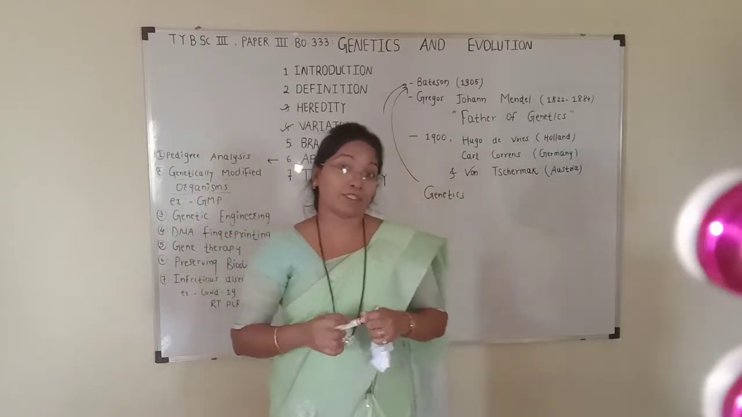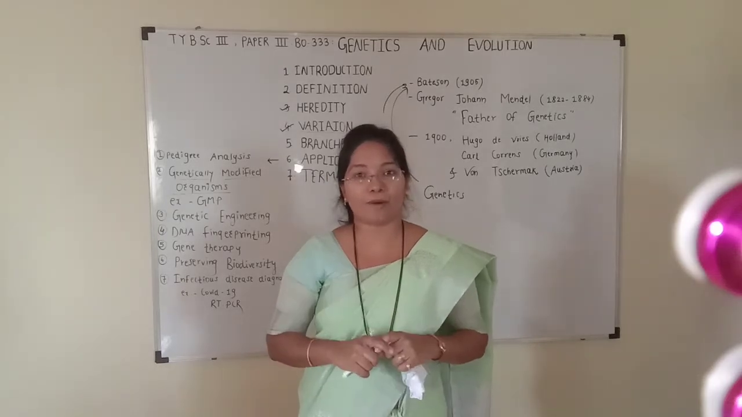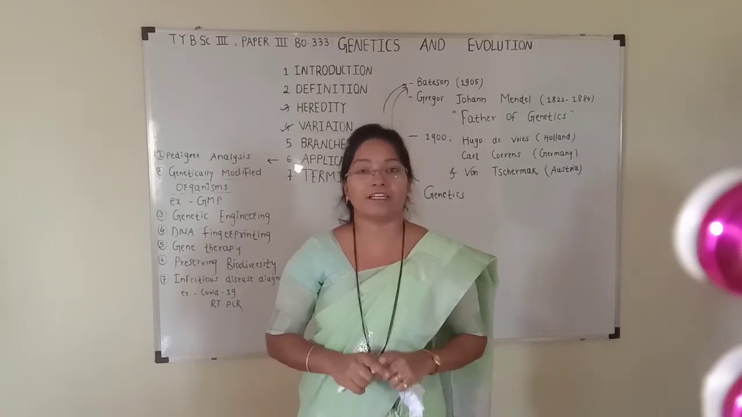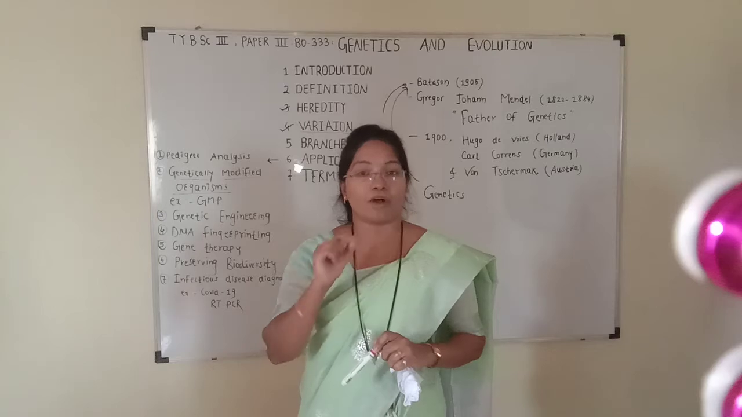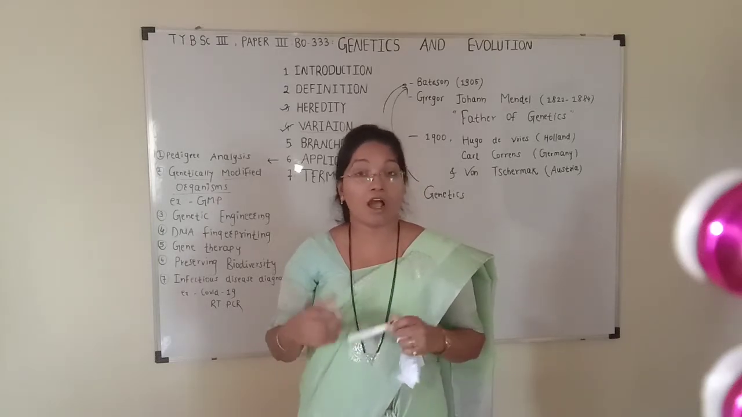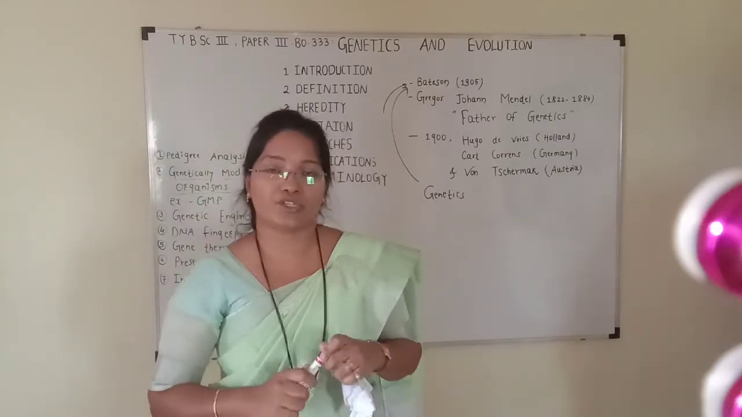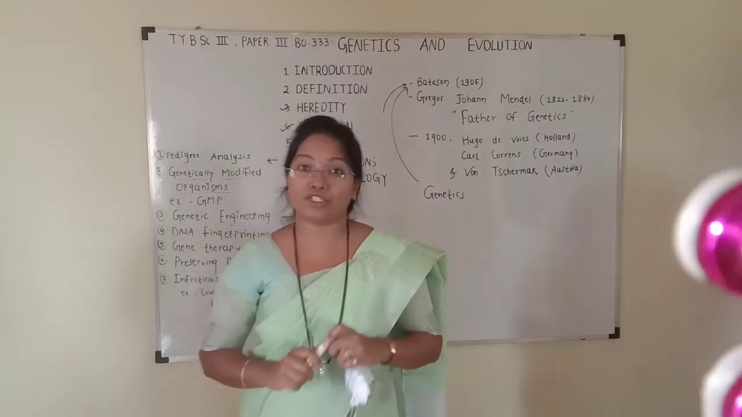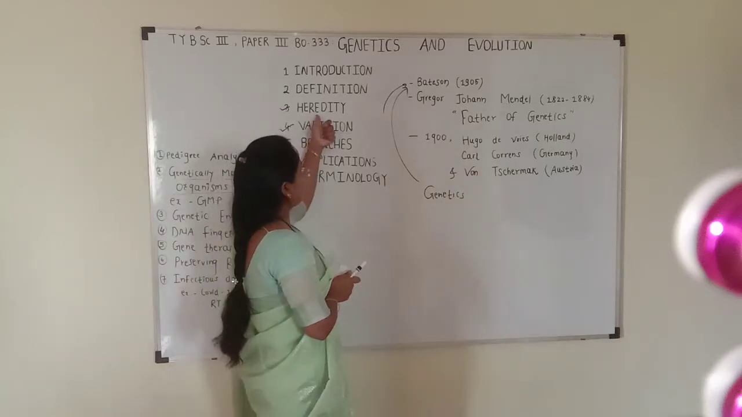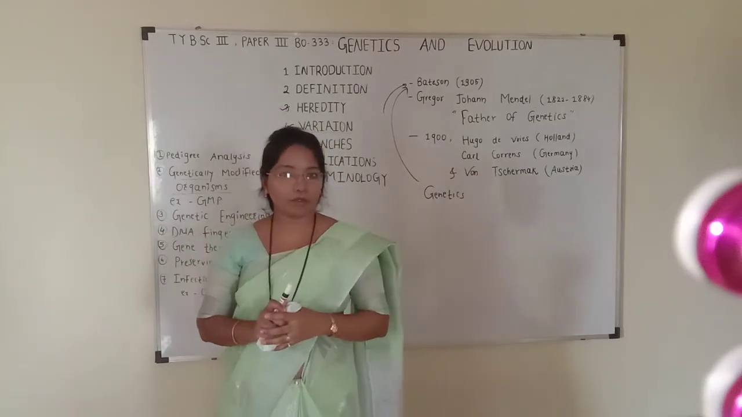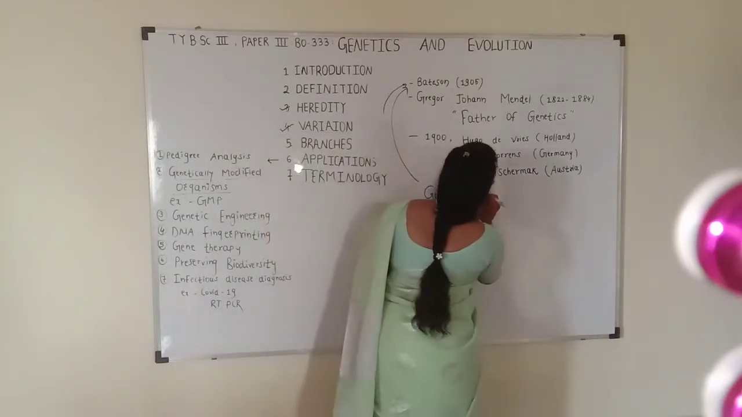Then we will see the concept of variations. Keep in mind that though I resemble my parents to a certain extent, I am not an identical copy of my parents. There are certain differences, and these visible differences between parents and their offspring, or offspring of the same parents, are called variations, and variations are the basis of evolution. So mainly genetics constitutes heredity and variation.